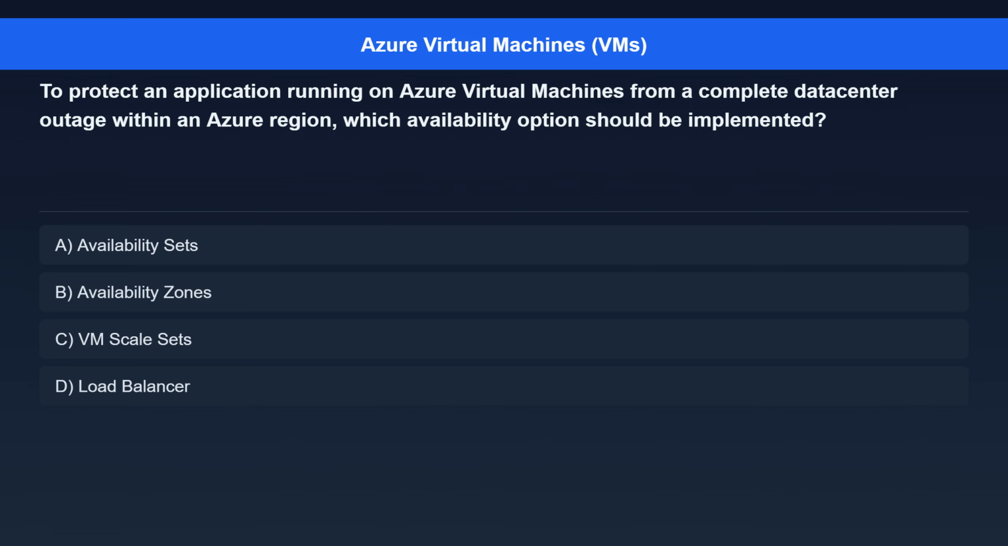Question 5. To protect an application running on Azure Virtual Machines from a complete data center outage within an Azure region, which availability option should be implemented? Option A. Availability sets. Option B. Availability zones. Option C. VM scale sets. Option D. Load balancer.